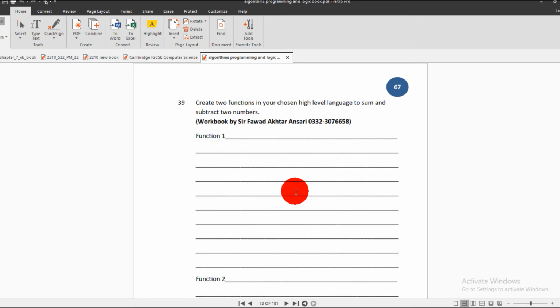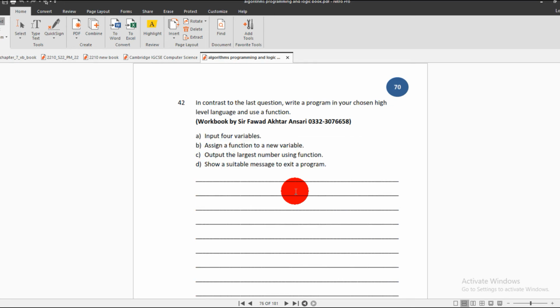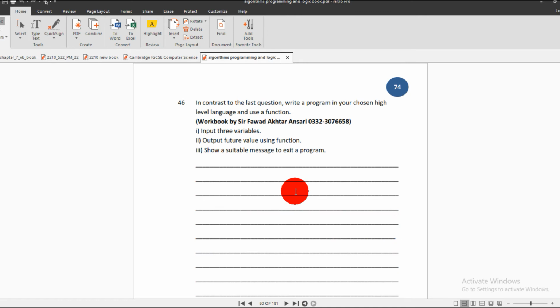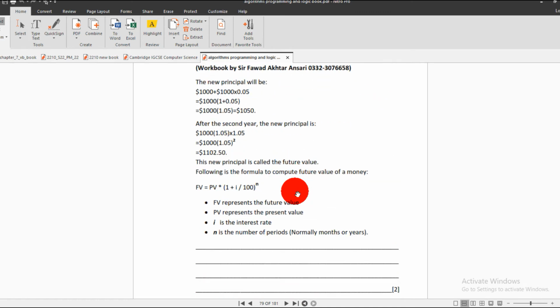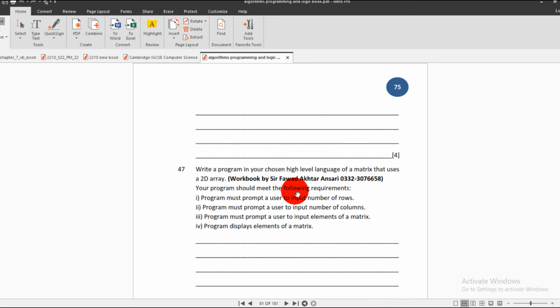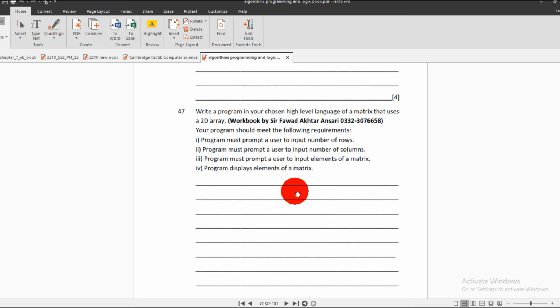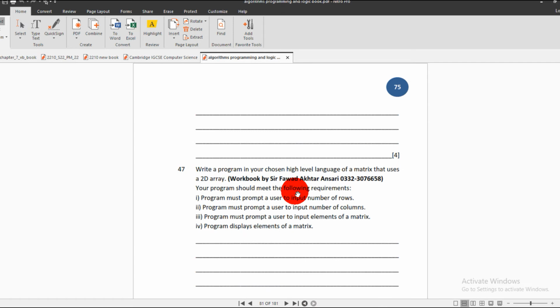Okay, now there are the parts of this question. I'm not going to read all the question parts. Next is another question. Write a program in your chosen high-level language of a matrix that uses a 2D array. So we have to make a matrix program, and the program should meet the following requirements. The program must prompt a user to input the number of rows, the number of columns, the elements of a matrix, and display the elements of the matrix. It is also quite an interesting program to make.